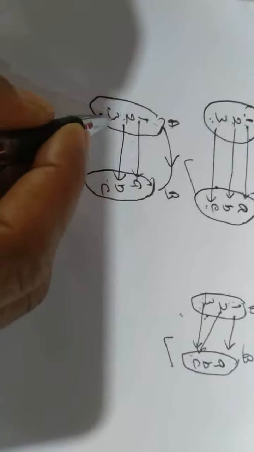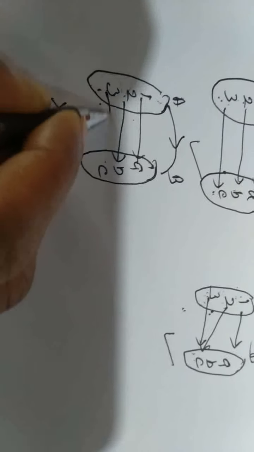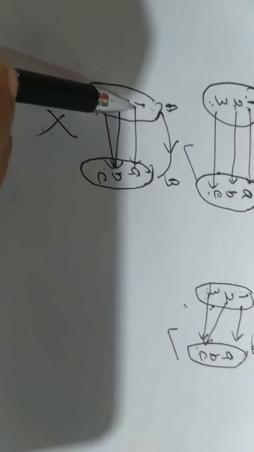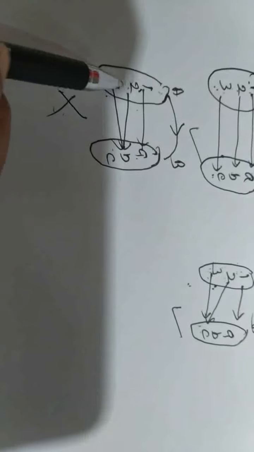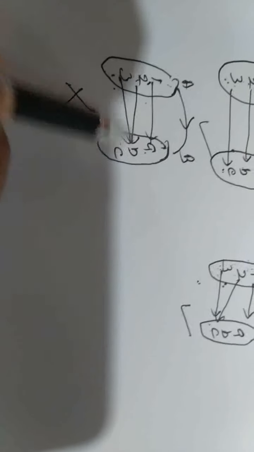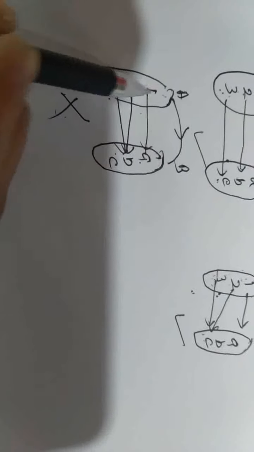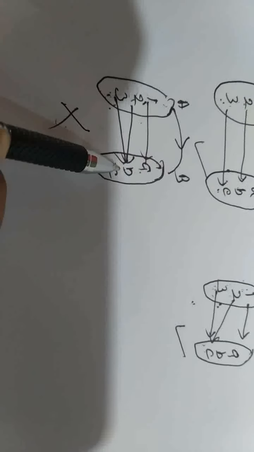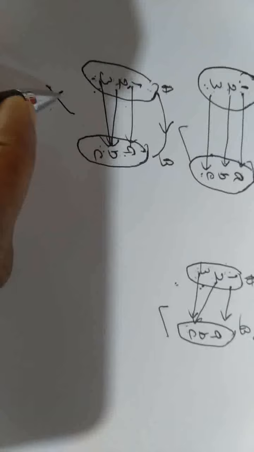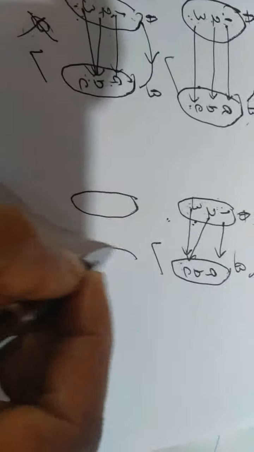Suppose your relation is like this. Now, image of 1 is A, image of 2 is B, image of 3 is B. Every element of set A has images in set B. Therefore, now it is function. If you do it like this, it becomes a function. Okay, and I will write one more.